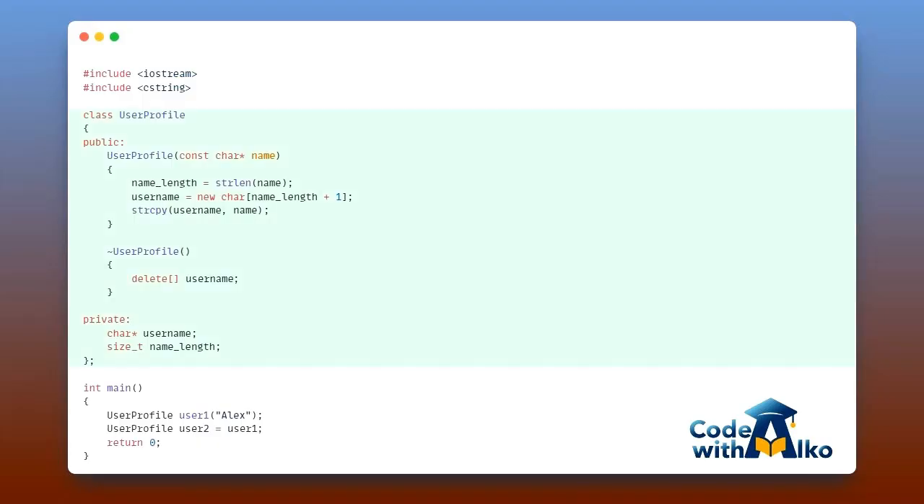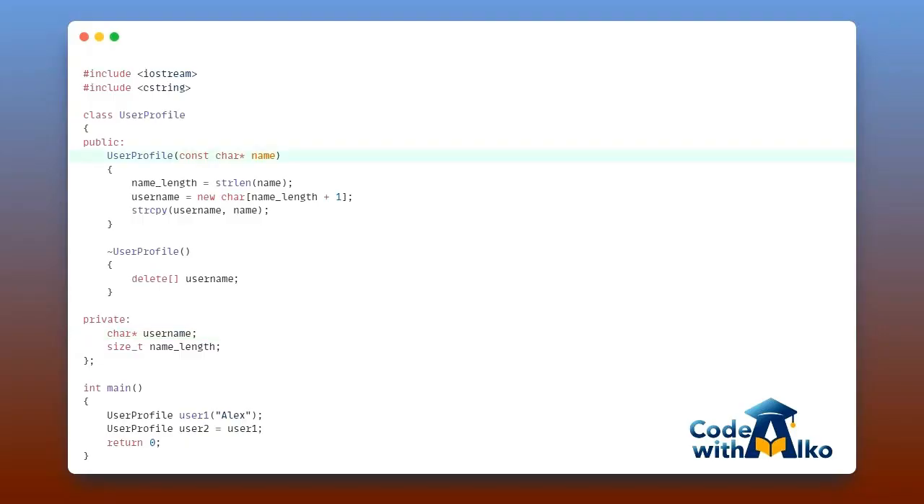Imagine you're creating a simple class to hold a user's profile. You decide to handle the memory for the username yourself using a classic C-style string, just a basic character pointer. You might end up writing code similar to what's on the screen now. So let's walk through this together step by step.